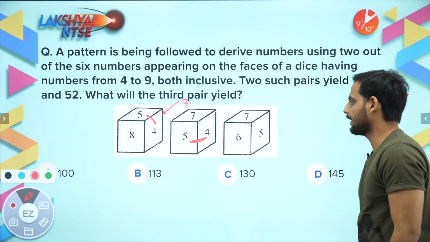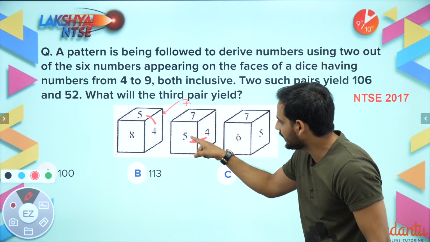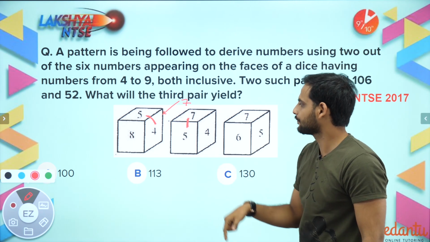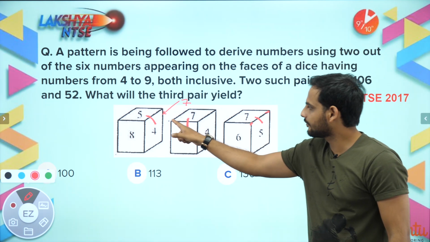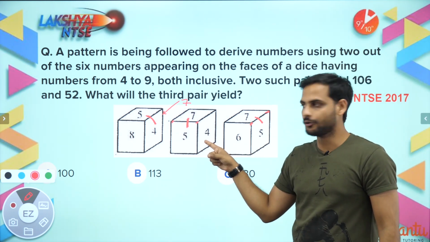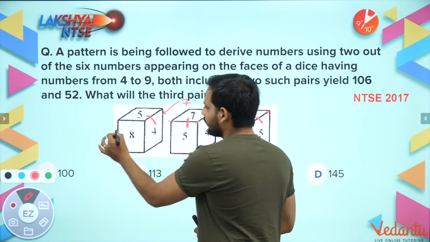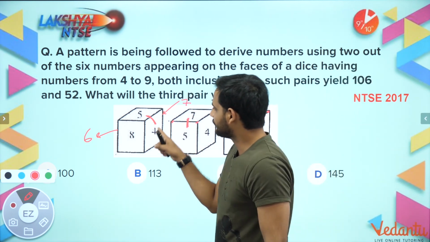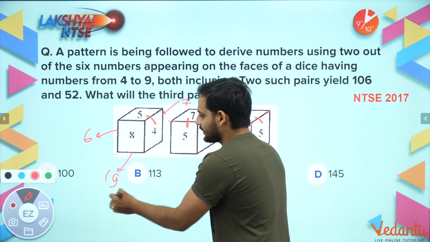Now let's see what is the next part. 7, 6 and 5 are sharing a corner. Now see, 7 and 5 are sharing one corner. So these are the 2 corners. And 7 and 5 here, they're sharing 2 corners. So on one corner they are sharing with 4. One corner they are sharing with 6. That means 4 and 6 are opposite to each other. So if 4 is here, bachcho, 6 will be here. Correct? So see, 4, 5, 6, 7, 8, everything we have got. So 9 will be at the bottom.